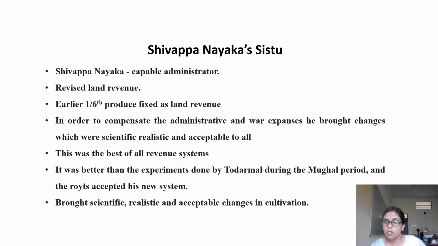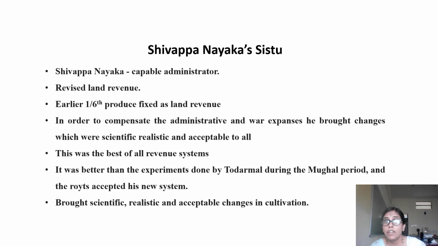Now he reformed the land revenue to increase the source of revenue to the government, in order to compensate the administration and the war expenses, because there were continuous wars during that time. He brought about changes which were scientific, realistic and acceptable to all. This was one of the best revenue systems introduced in medieval Karnataka.